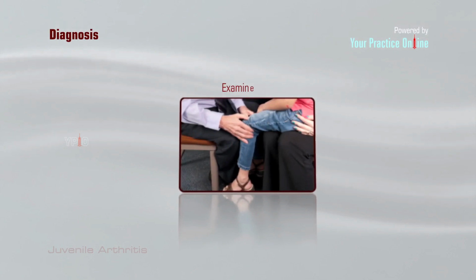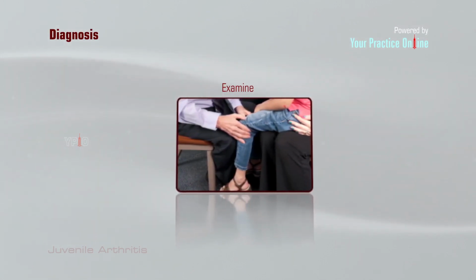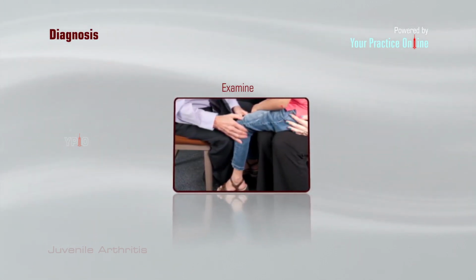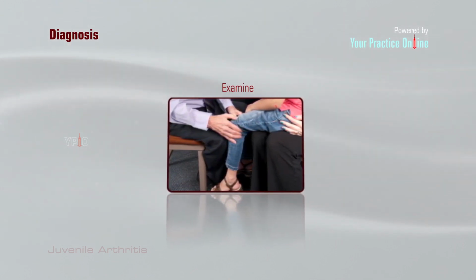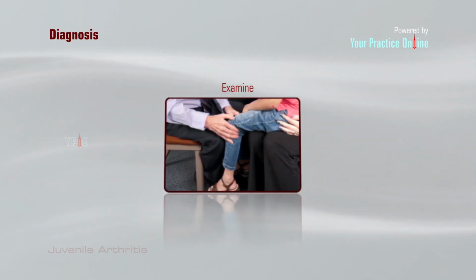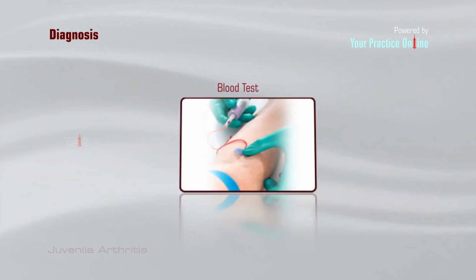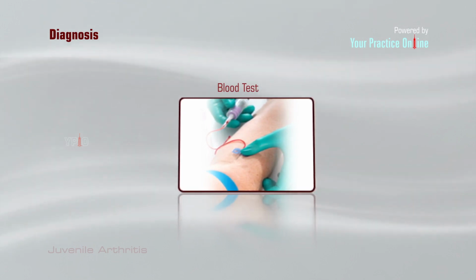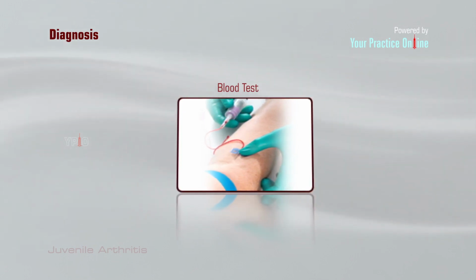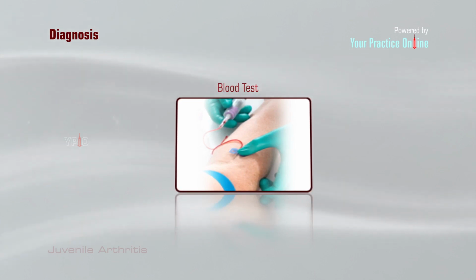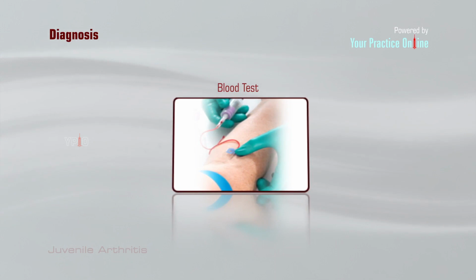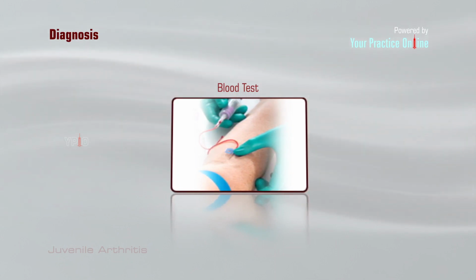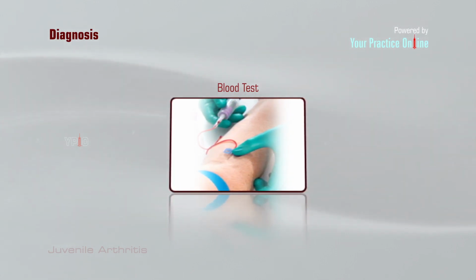Diagnosis. Your doctor will carefully examine your child for symptoms and collect medical and family history. In addition, some diagnostic tests may be required to confirm the disease and disease subtype. These include blood tests. Blood is tested for anti-cyclic citrullinated peptide, CCP, antibodies, rheumatoid factor, anti-nuclear antibodies, and erythrocyte sedimentation rate, ESR.